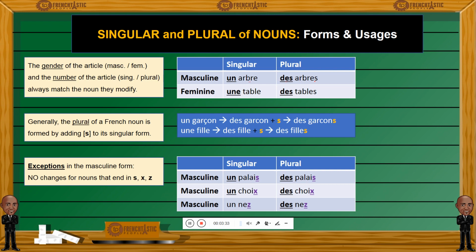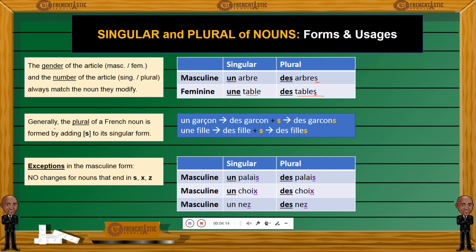And as you can see, we have an S at the end of arbre to show that it's in the plural form. If the article was feminine singular, like une, then the noun that follows it will also be singular feminine. Une table. Same for the plural form. Table is feminine. In the plural, we have the S here. The article also remains feminine plural. So the gender and number of the article will always match the noun they modify. Always. That's always the case.